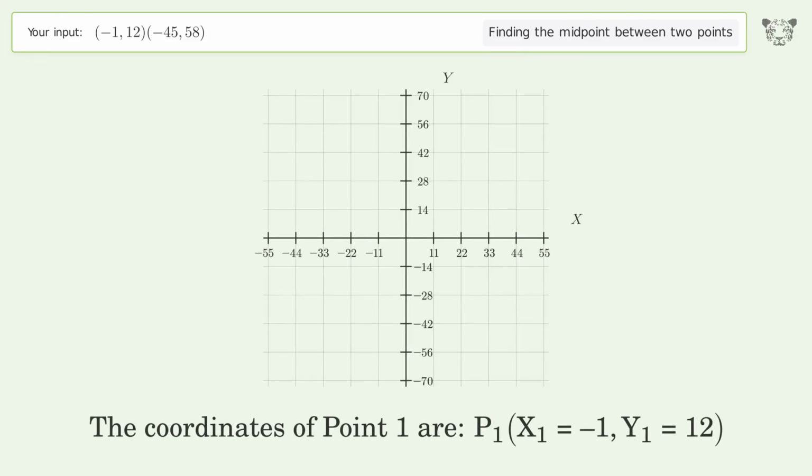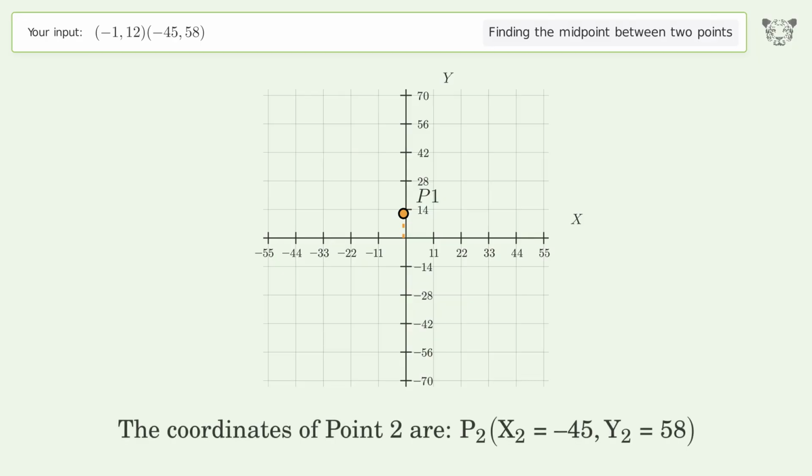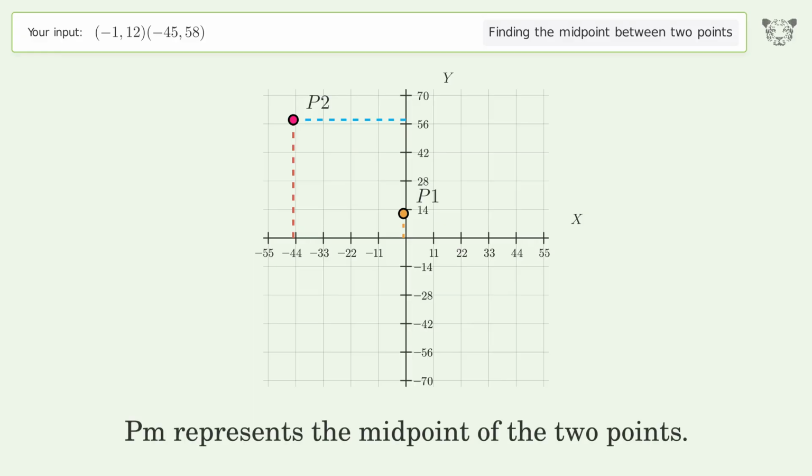The coordinates of point 1 are x1 equals -1, y1 equals 12. The coordinates of point 2 are x2 equals -45, y2 equals 58. PM represents the midpoint of the 2 points.